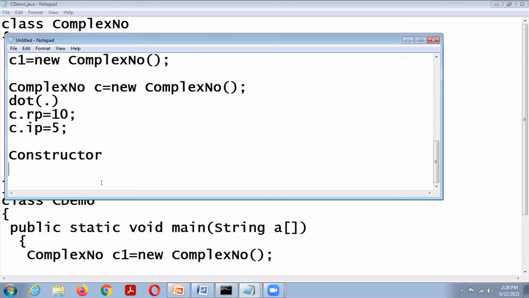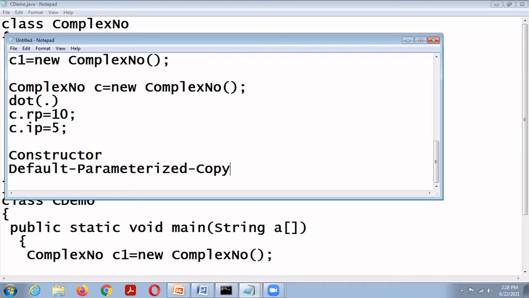There are three types of constructor. First one, default constructor. Second one, parameterized constructor. Third one, copy constructor.